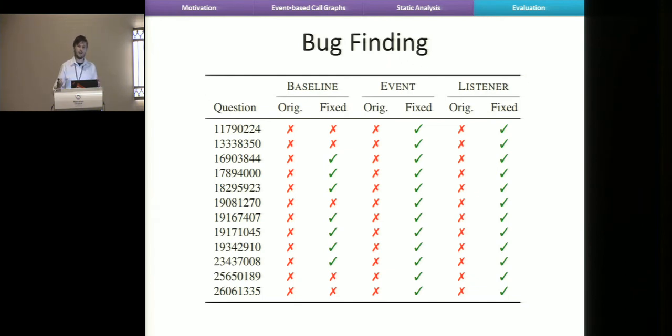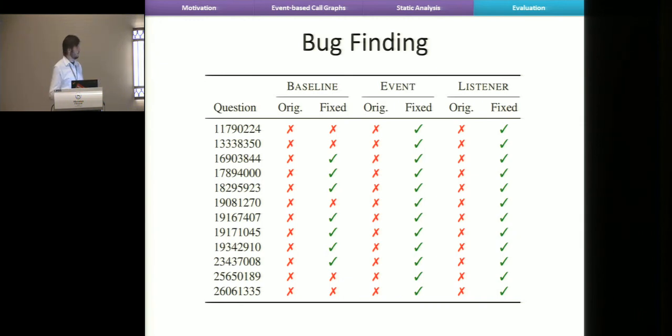But then the question is, what happens when you take the buggy program and make a small change, so now it's correct? Well, then the error should go away, right? You don't want false warnings. But we see here that the baseline analysis, because it cannot separate data flow in any meaningful way in the event loop, for 5 out of the 12 questions still reports the same error. So even though you fix the program and it's correct, it still says there could be a dead listener. On the other hand, both event and listener-sensitive analyses don't report any spurious warnings, as you can see in these two columns.